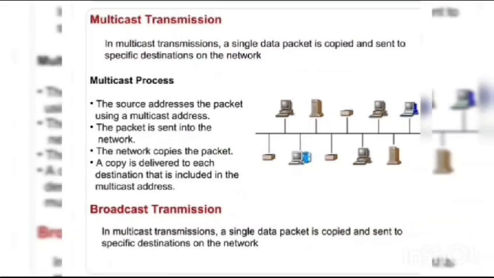Next, multicast transmission. In multicast transmission, a single data packet is copied and sent to specific destinations on the network. Multicast process. The source addresses the packet using a multicast address. Then the packet is sent into the network. Then broadcast transmission.